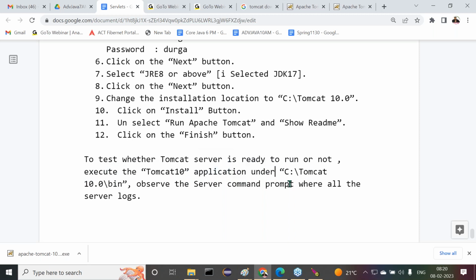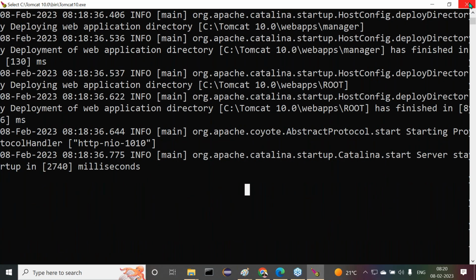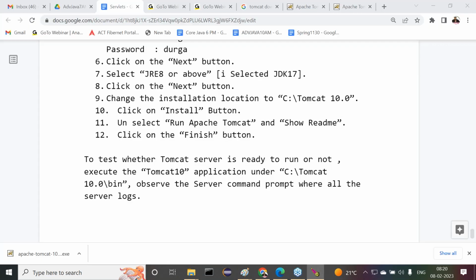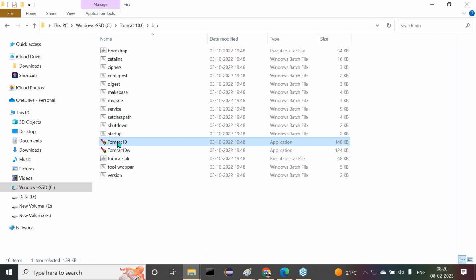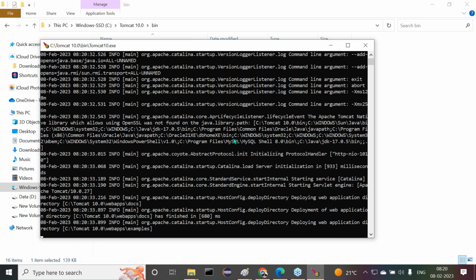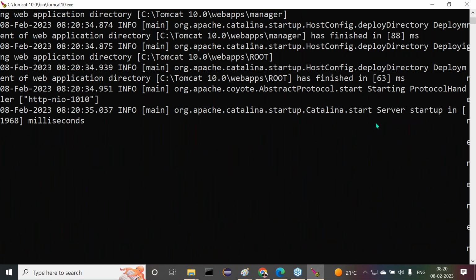Now I have a question. You know how to shut down the server? I just started the server. Then how to shut down the server? To shut down the server, nothing, just close this window. Finish. Close this window. Automatically, the server will shut down after a few minutes. After completing all processes internally, it's going to be down. Yes, sir, got it or not? This is the server startup and server shutdown. Let's try once again here. The Tomcat 10 application we provided there. Right, sir. So server startup here.